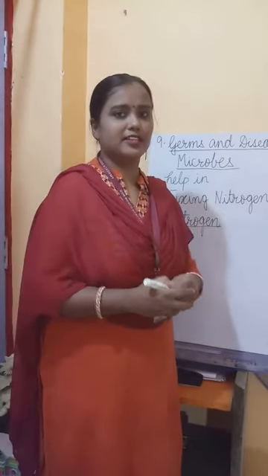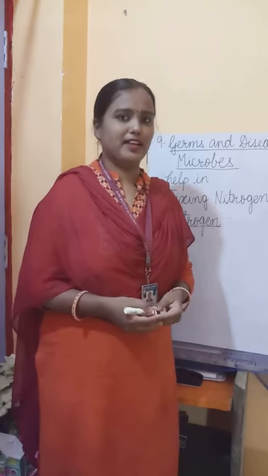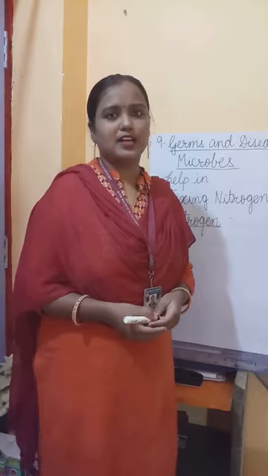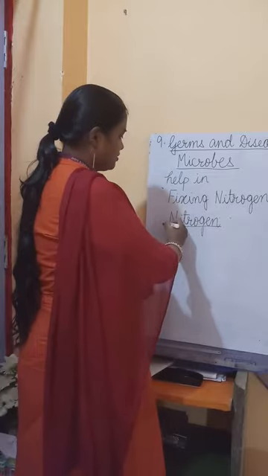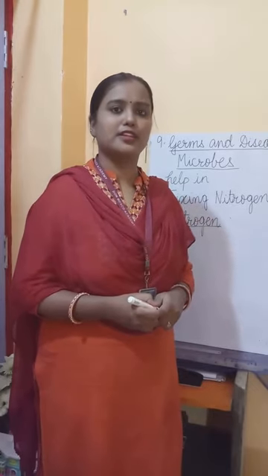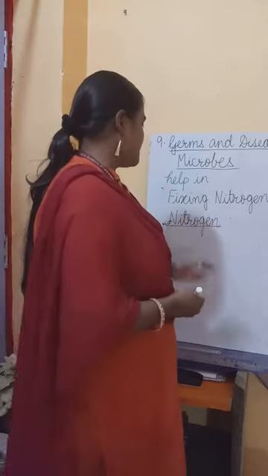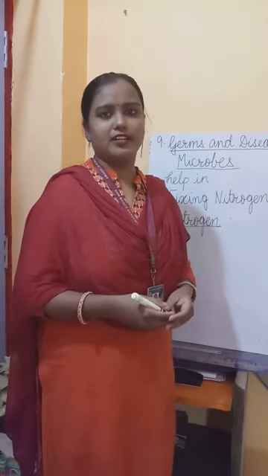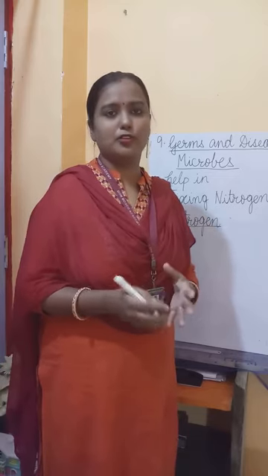They need to be converted at first into some form so that they can be used by the plants and animals. So some of the bacteria, some of the microbes, help in converting this nitrogen from the atmosphere into some useful form, and they get stored in the soil, and from the soil the plants and animals can use them. So this nitrogen is converted into ammonia or any other nitrogenous compounds. All of you know what a compound is.